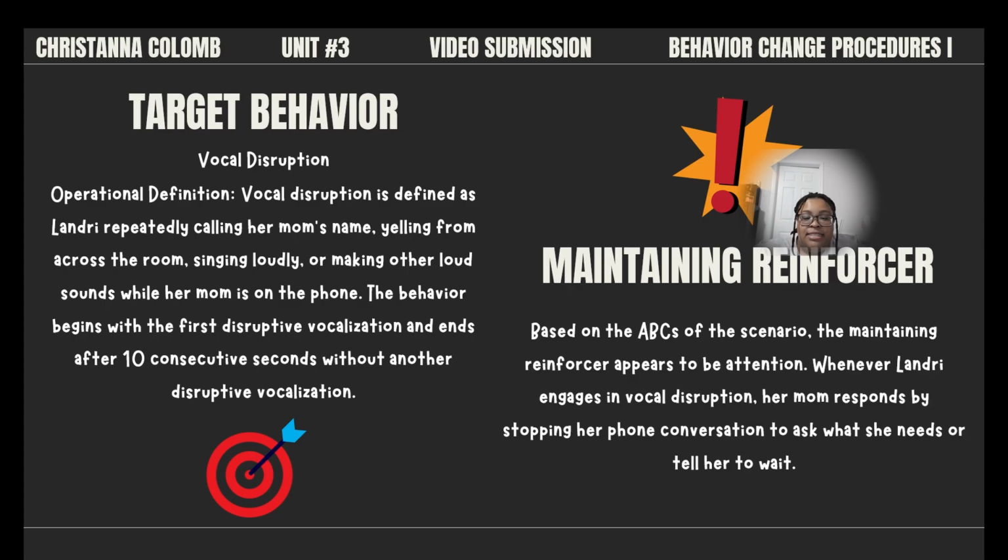Based on the ABCs of this scenario, the maintaining reinforcer appears to be attention. Whenever Landry engages in vocal disruption, her mom responds by stopping her phone conversation to ask what she needs or tell her to wait. Even though her mom is trying to redirect the behavior, Landry is still receiving attention from her response, which is likely why the behavior continues to happen.